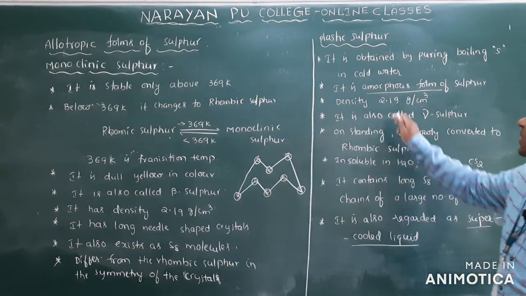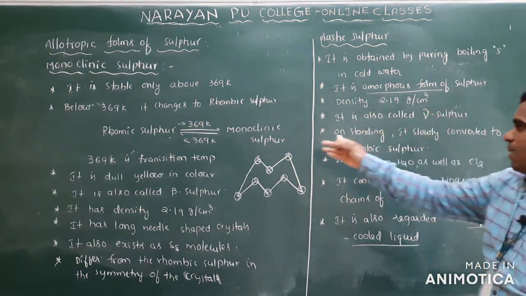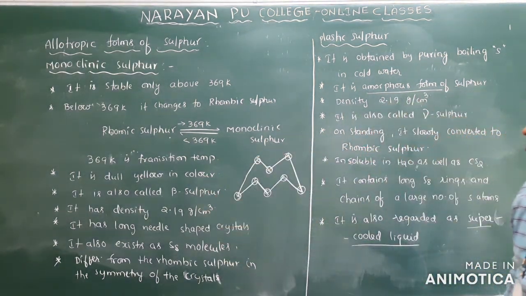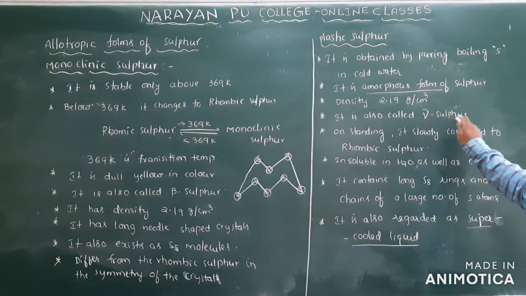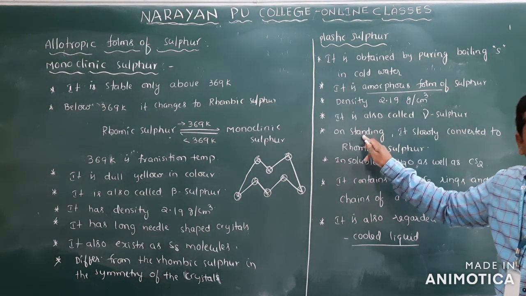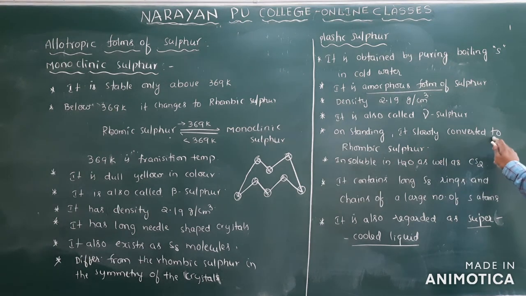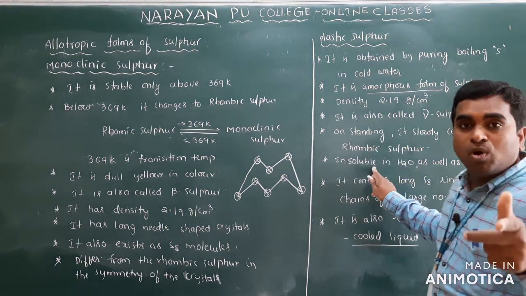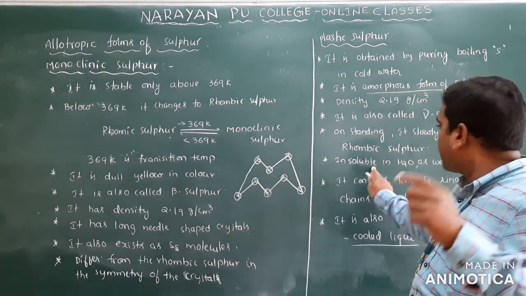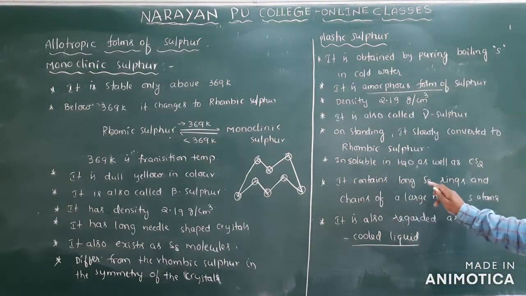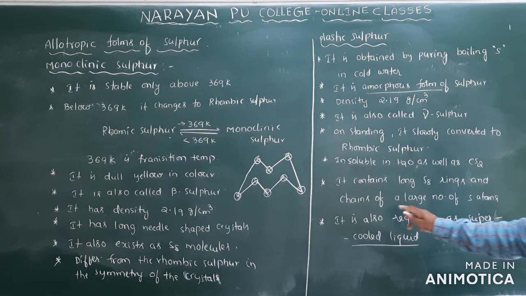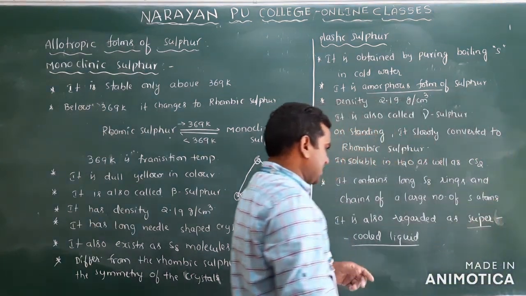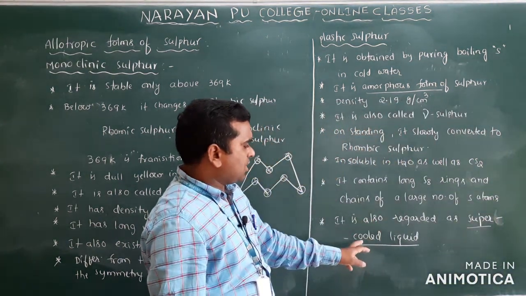Clear? The density is 2.19 gram per centimeter cube, the same density as monoclinic, also called gamma sulfur. And it is unstable, on standing it slowly converts into rhombic sulfur. It is insoluble in both water and carbon disulfide. It contains long chain S8 rings and also chains of a large number of S atoms, and it is also regarded as a super cooled liquid.